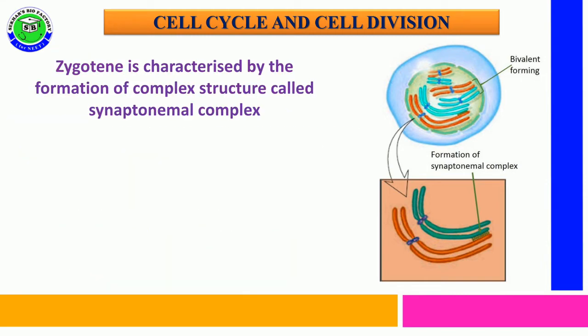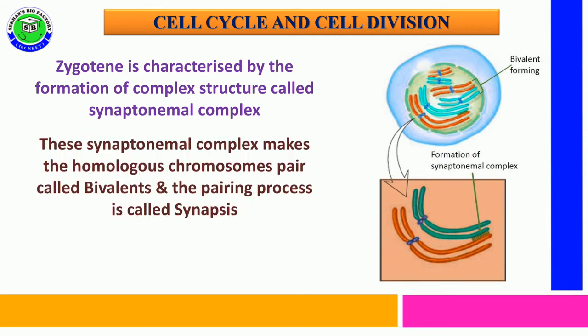So the zygotene is characterized by one special event. In the zygotene, some proteins called synaptonemal complex proteins are synthesized. They form a synaptonemal complex between two homologous chromosomes.